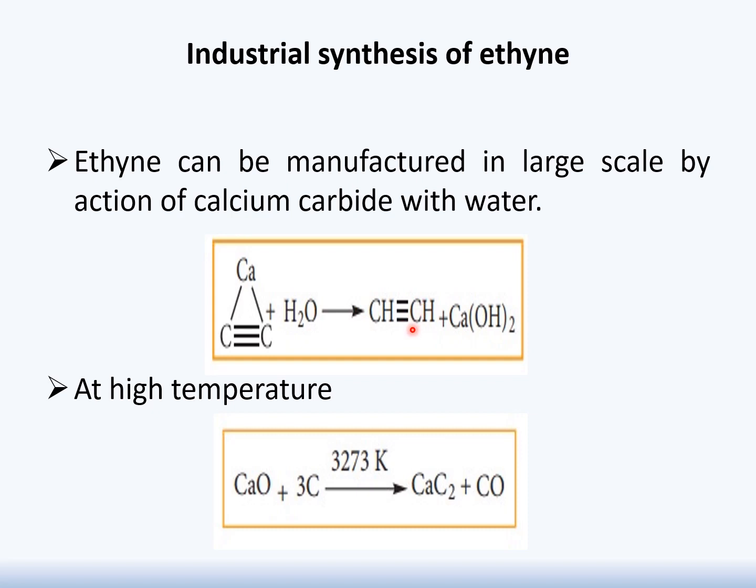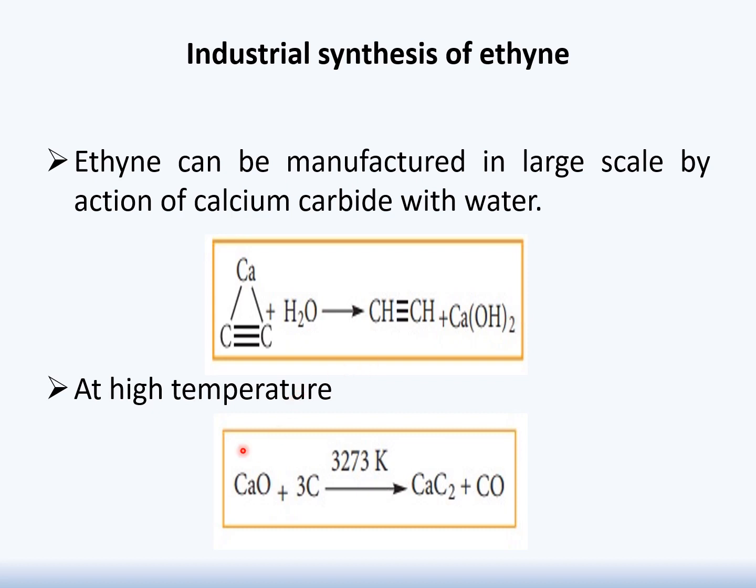Along with this ethyne, there is also a production of calcium hydroxide. It means on industrial scale, this reaction is very famous for 2 reasons. Not only is it a source of alkyne, but in addition, there will be production of calcium hydroxide, and we know that calcium hydroxide has many wide applications in the world of chemistry.